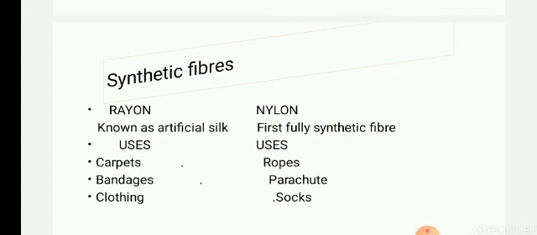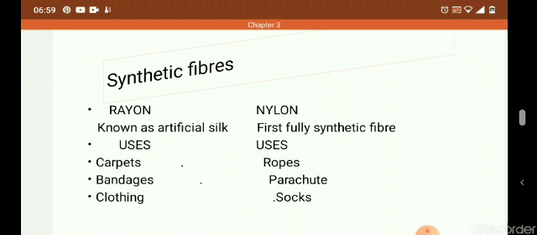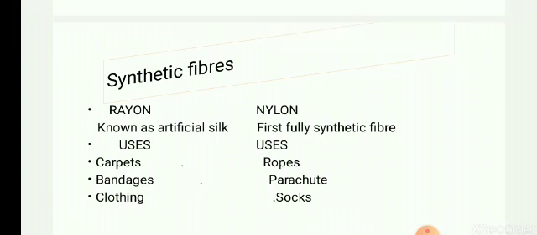Now the reason behind making rayon is to have a copy of silk. So rayon is sometimes called as artificial silk. It has some properties of silk. It has texture actually like that of silk. Now rayon is also very beneficial as we can use the rayon for making fabrics like carpets, bandages which are used by doctors, clothing.